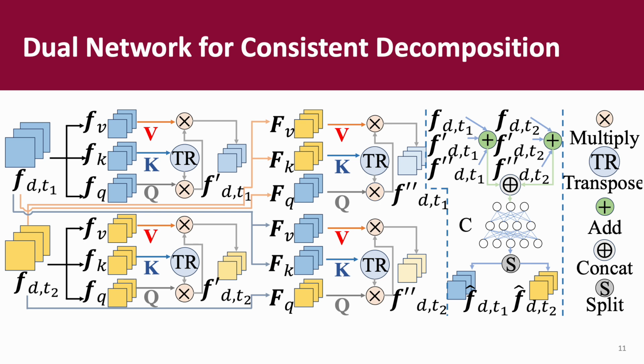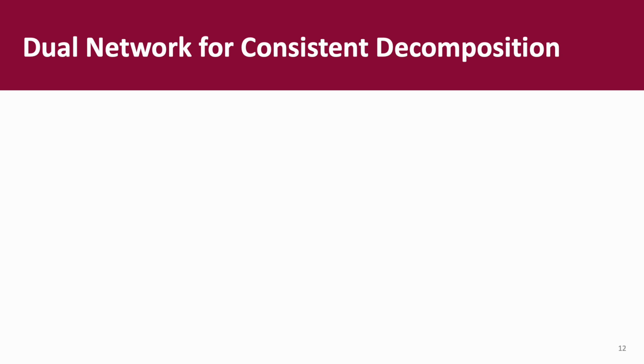This is an overview of our network, where T1 and T2 are two randomly selected frames, and FD-T1 and FD-T2 are the corresponding features of the encoder. We can interact their features via such a framework to obtain FD-T1 and FD-T2, which are then sent through the decoder to obtain the prediction of L and R for each frame.